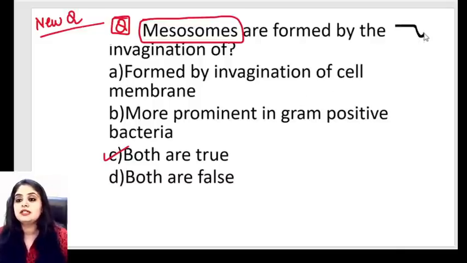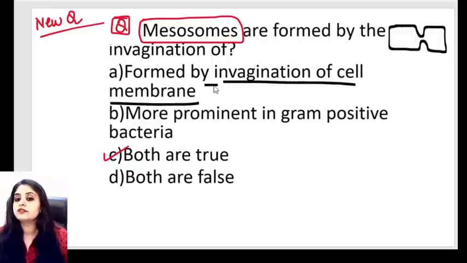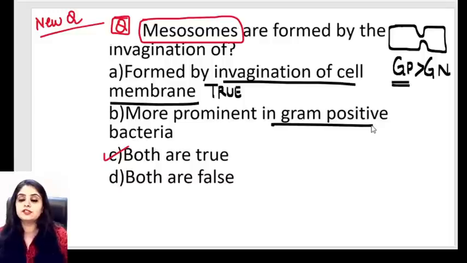The cell membrane dips like this and the cell membrane dips like this. So can I say it is formed by the invagination of the cell membrane? Yes. Does it happen both in gram positive and in gram negative? Yes, but it is more in gram positive organisms. Mesosomes are prominent, again P for P. Mesosomes are prominent in the gram positive organisms. But what are mesosomes? What is the purpose of these mesosomes?